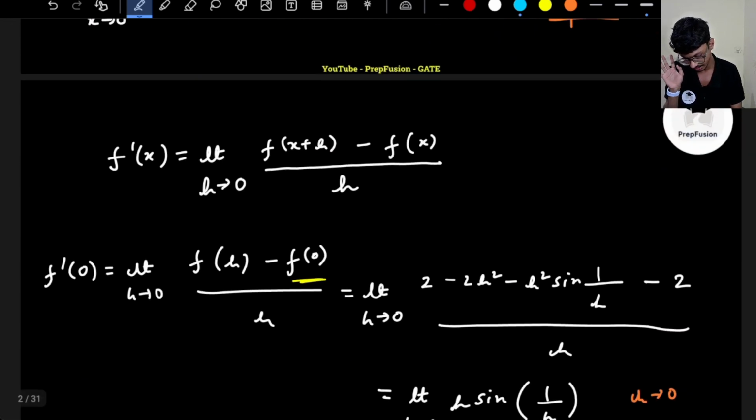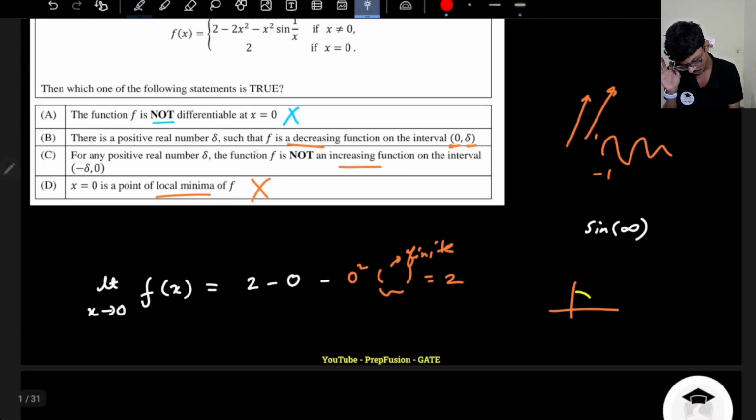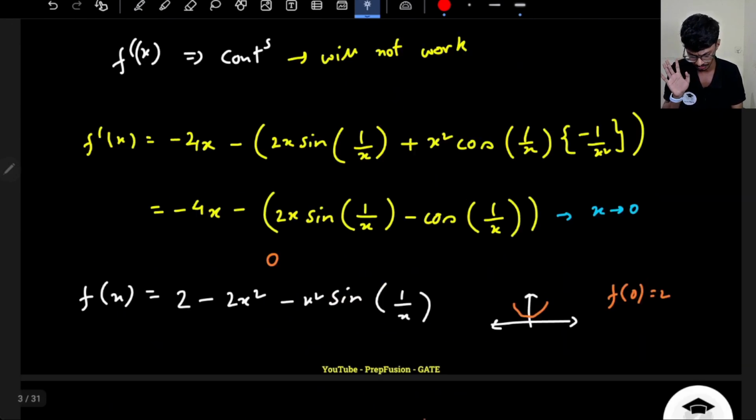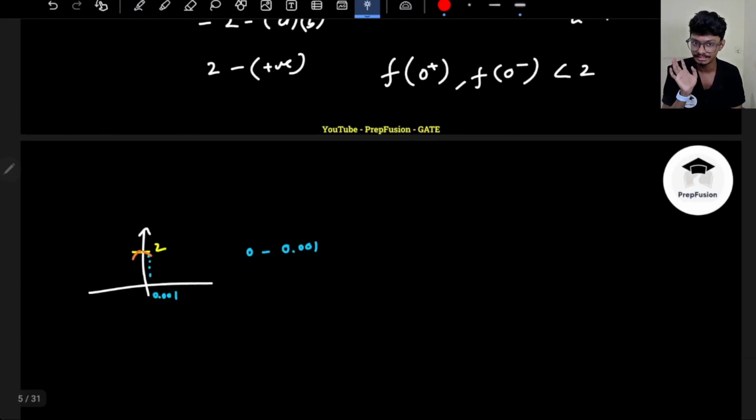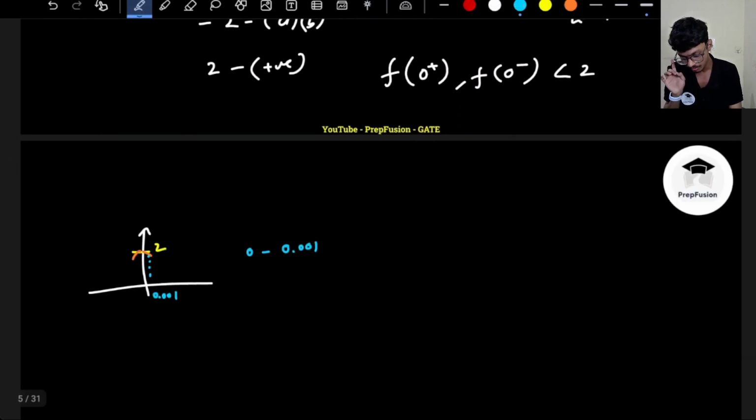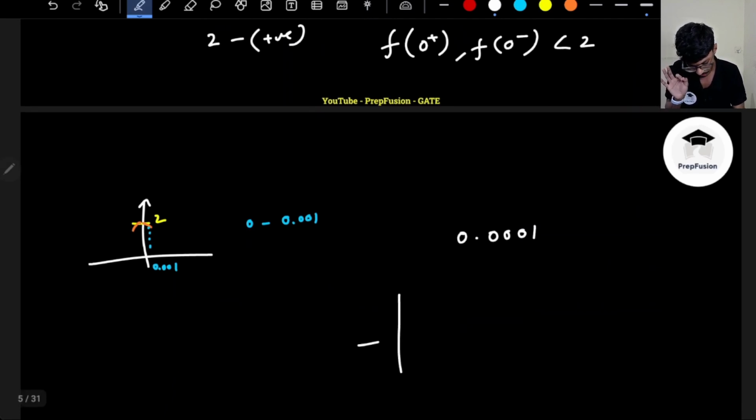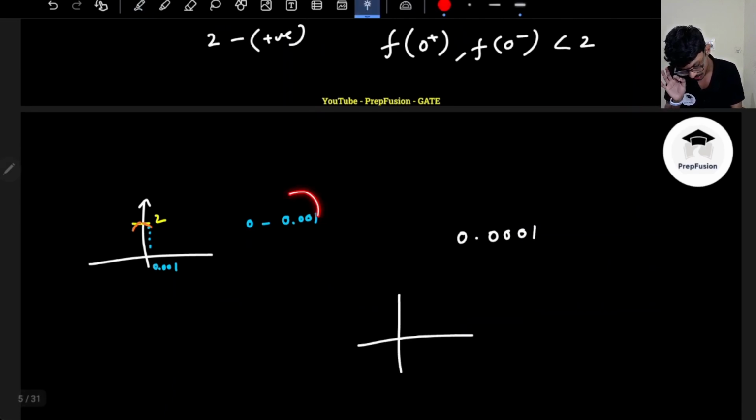That is what they are telling, right? The function is a decreasing function. As soon as you tell me delta is 0.001, I will tell you that there are so many oscillations before that.